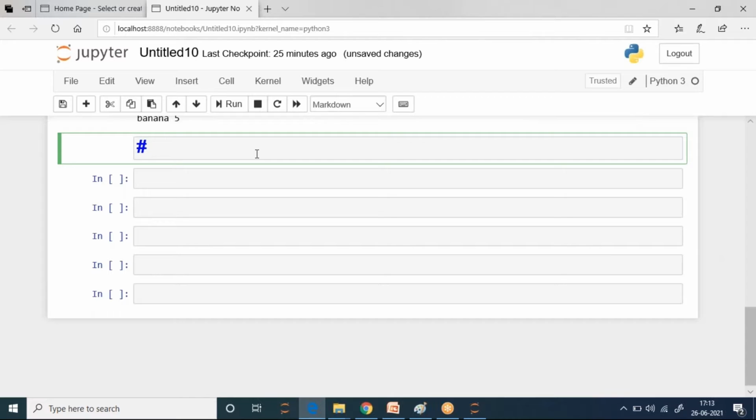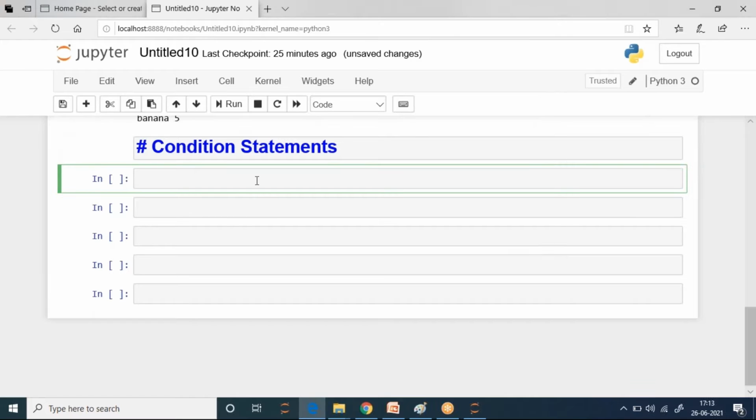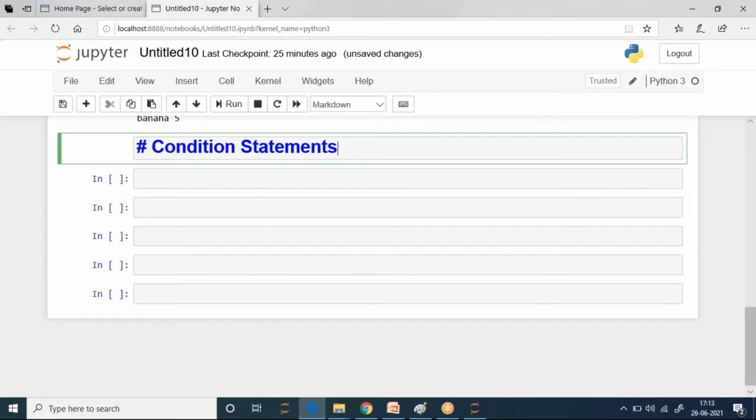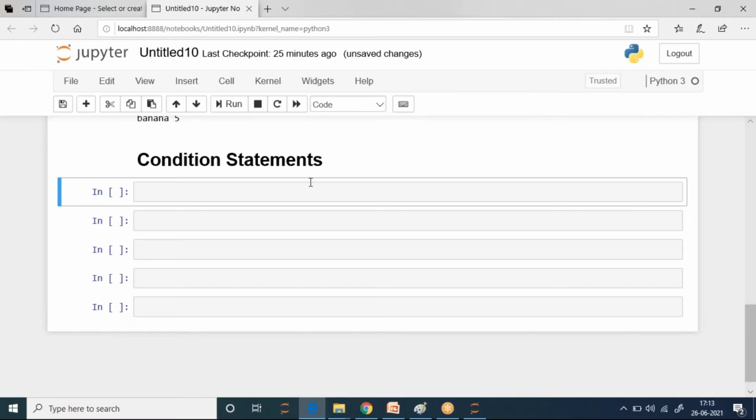Okay, fine. So first we will look at the basic example.